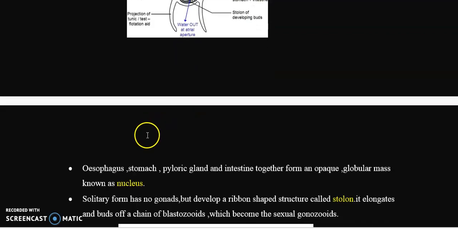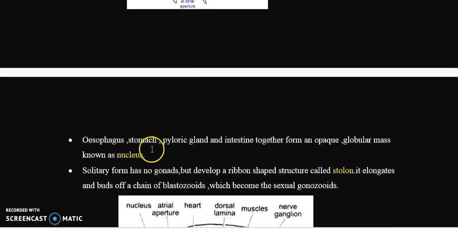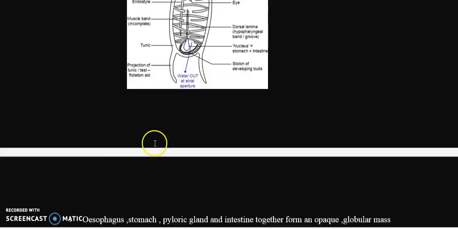For example, stomach, then pyloric glands, then intestine. Everything is enclosed in this globular mass, which is called a nucleus. Clear? The esophagus, stomach, pyloric gland and intestine together form an opaque globular mass known as the nucleus. So inside this nucleus you can find the stomach, intestinal regions, pyloric glands, and they are enclosed in this globular mass, which is called a nucleus.